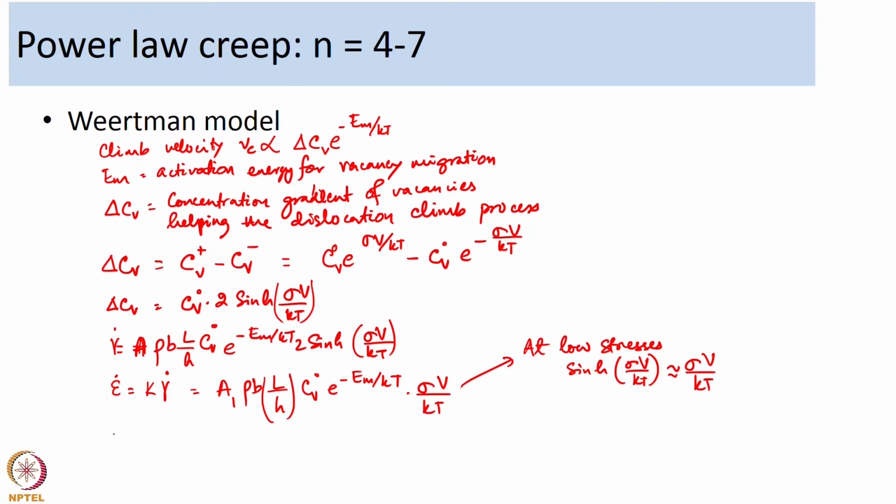So, the strain rate becomes A 1 into rho b L by h.